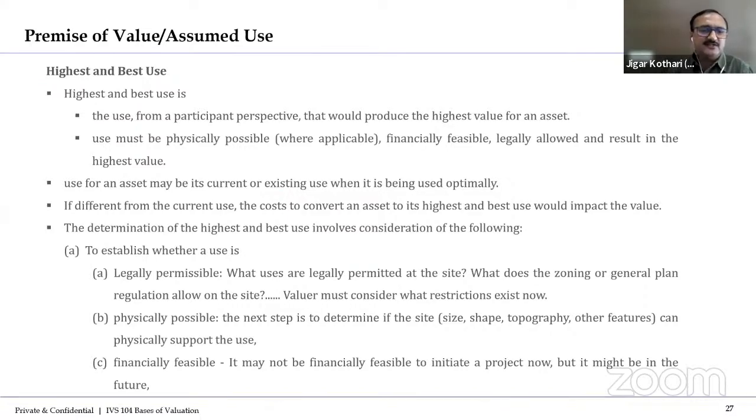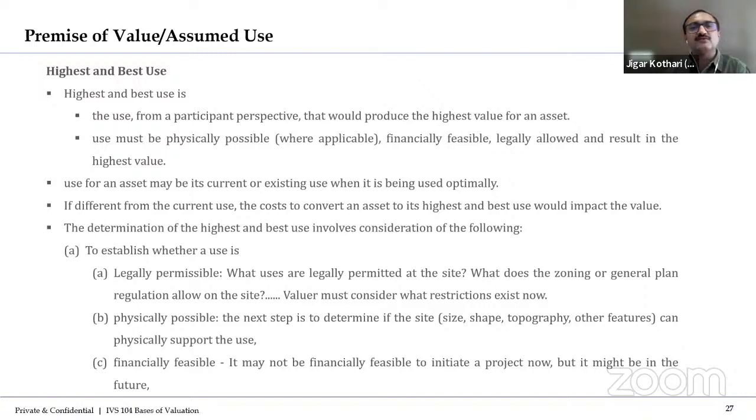Highest and best use is the use, from a participant perspective, that would produce the highest value for an asset. Means the valuer has to assume, if you are adopting the market value basis of valuation, then the premise of value should be highest and best use, because market value itself is saying about the highest and best use.